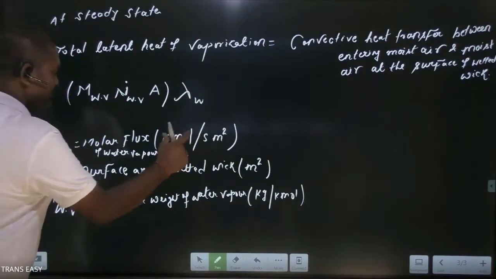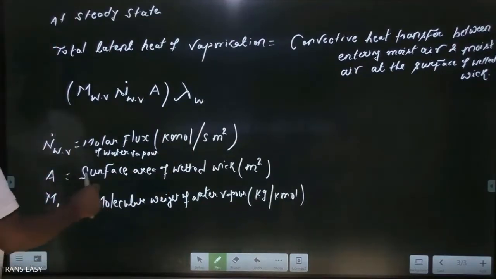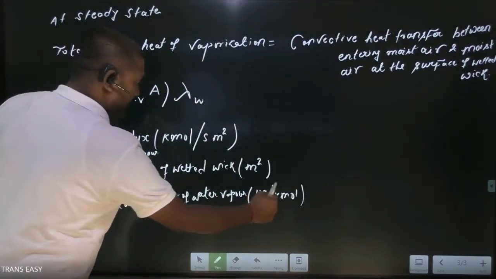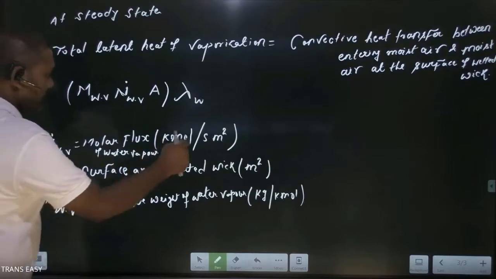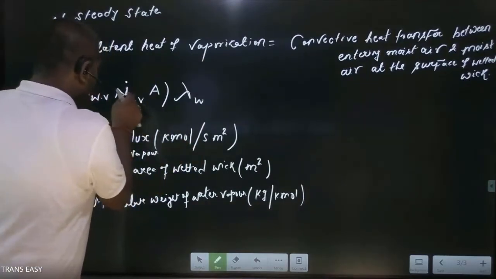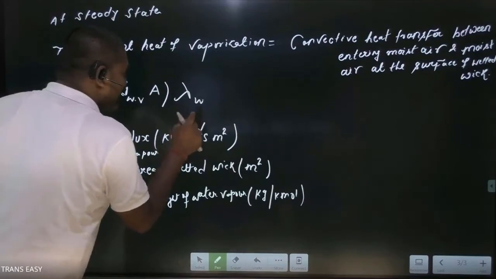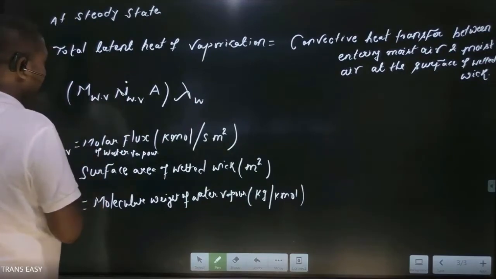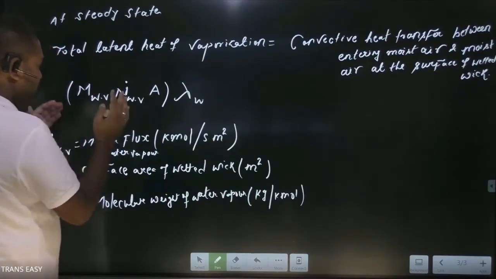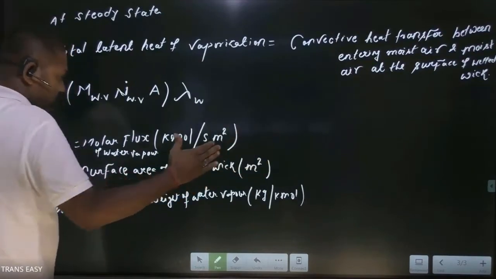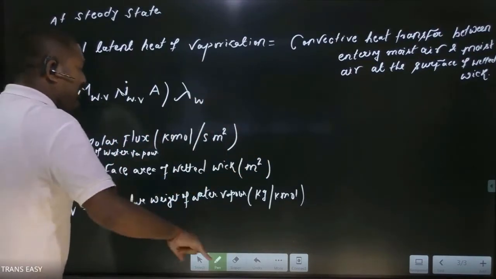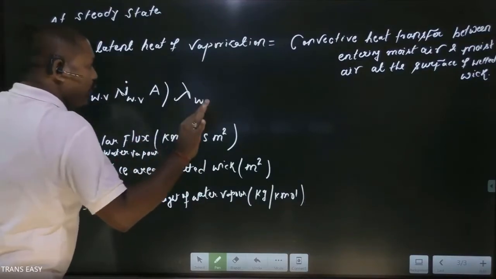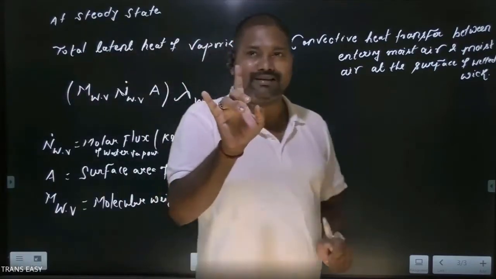Friends, if you further multiply the molecular weight of water vapor, whose unit is kg per kmole, then after multiplying with A we have kmole per second, and after multiplication with this, we have kg per second, because we require the amount of vapor which is moving due to concentration difference, and an equal amount of vapor is evaporating from the liquid water body in our wetted wick. Remember this concept. This is the concept.